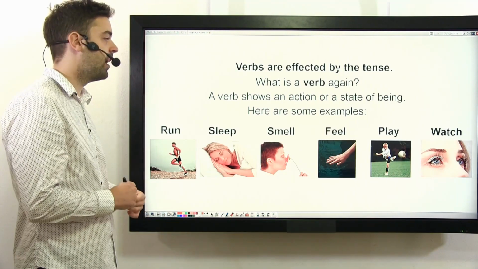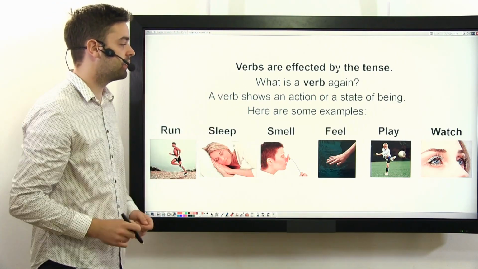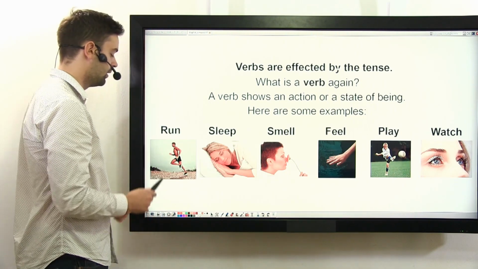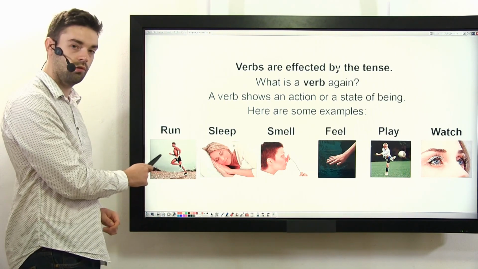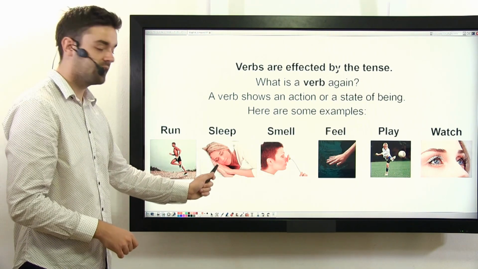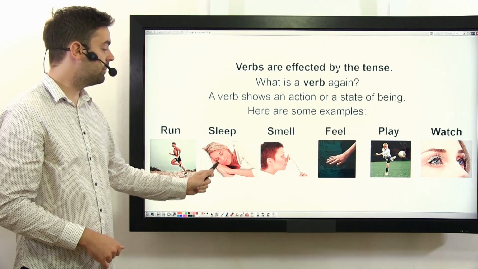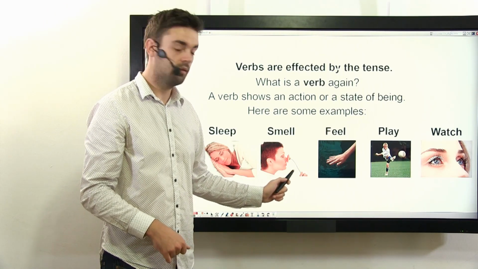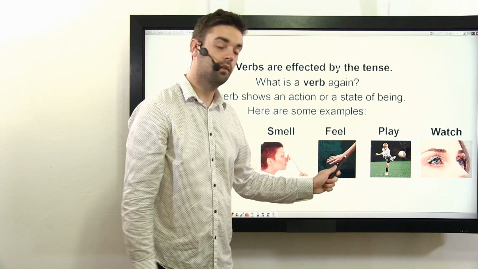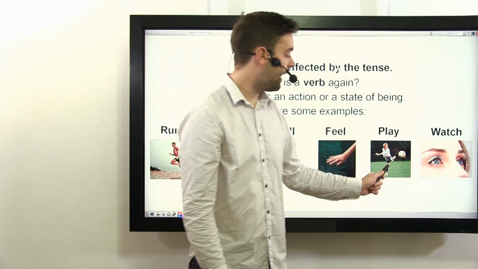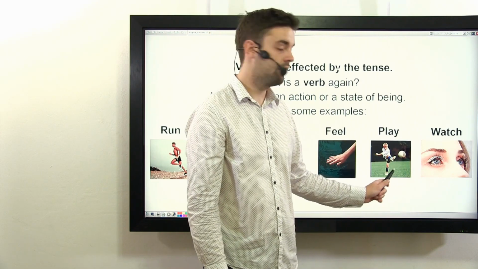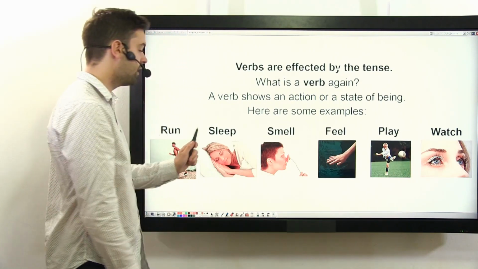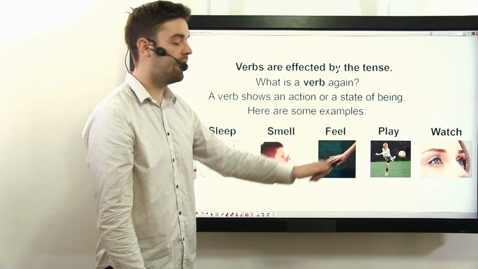Let's recap what a verb is. A verb shows an action or a state of being. Here are some examples. Run, sleep, smell, feel, play, watch. Run, sleep, smell, feel, play, and watch.